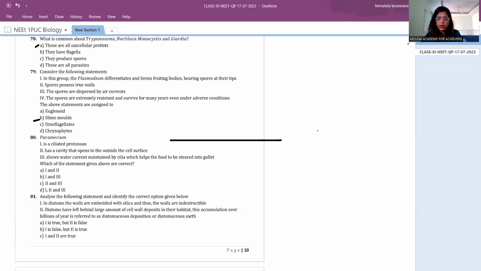Paramecium we call the slipper animalcule. It will be like this. Why slipper animalcule? Because it looks like a slipper. Somewhat like this. And it has one cavity at the side. We call this the gullet. And there will be a small cytopyge also present here.